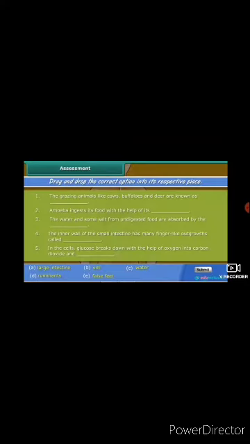Let us check your knowledge. Drag and drop the correct option in the respective place.